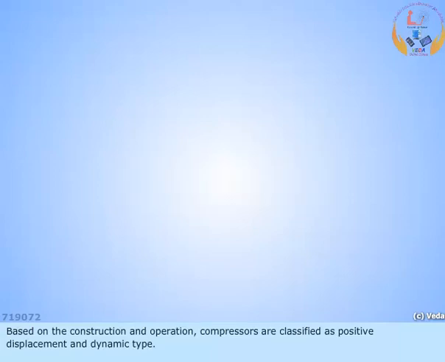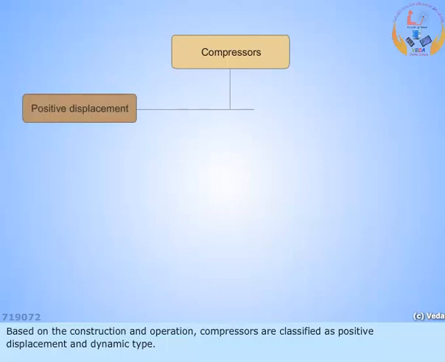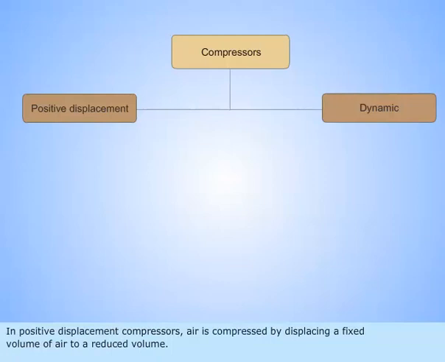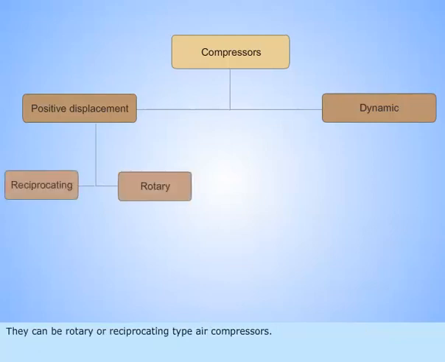Based on the construction and operation, compressors are classified as positive displacement and dynamic type. In positive displacement compressors, air is compressed by displacing a fixed volume of air to a reduced volume. They can be rotary or reciprocating type air compressors.